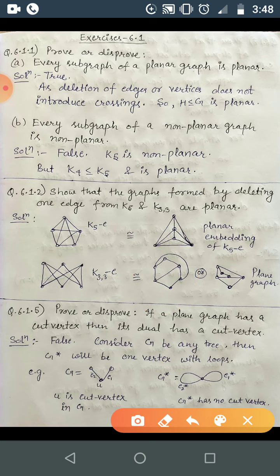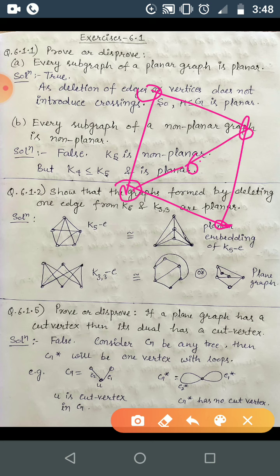Okay, so for example you are just drawing like this. So here you have this one, then this one is the K3,3 part. Okay, so here how many vertices? 1 2 3 4 5 6, and there should be two vertices which are non-adjacent, and these should have degree 2. Okay, and here we have two vertices with degree 2, and every other vertex is adjacent and has degree 3.